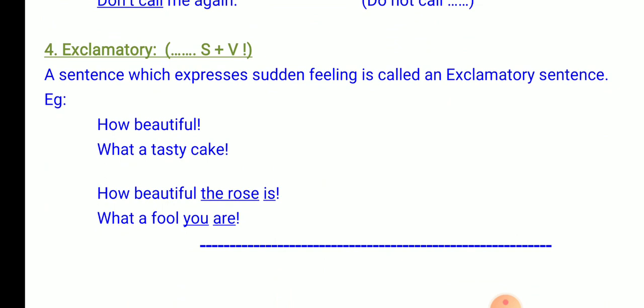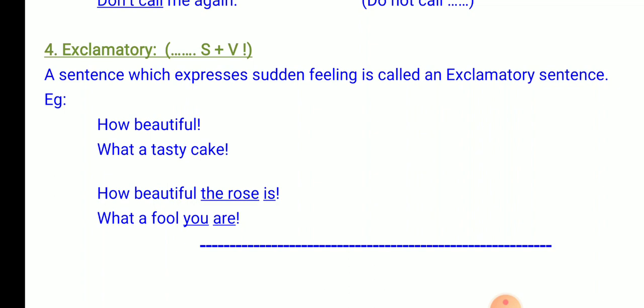We will move on to the fourth kind of sentence, the exclamatory sentence. What is an exclamatory sentence? It is a sentence which expresses sudden feeling. You express your feeling as soon as you see something or somebody, or when you think of or feel something. The structure of the exclamatory sentence is this.